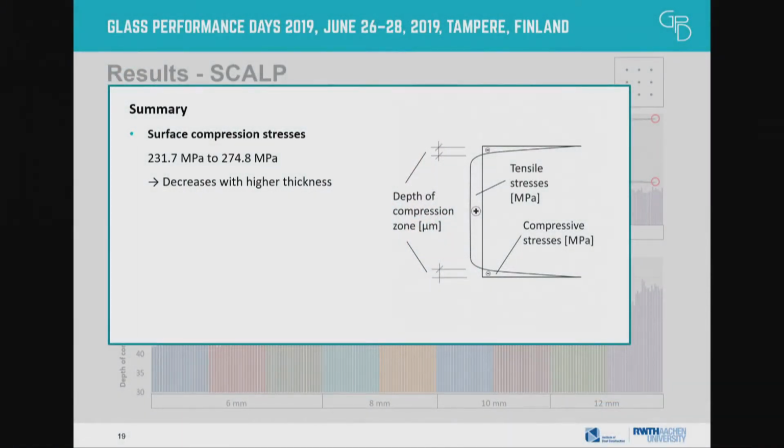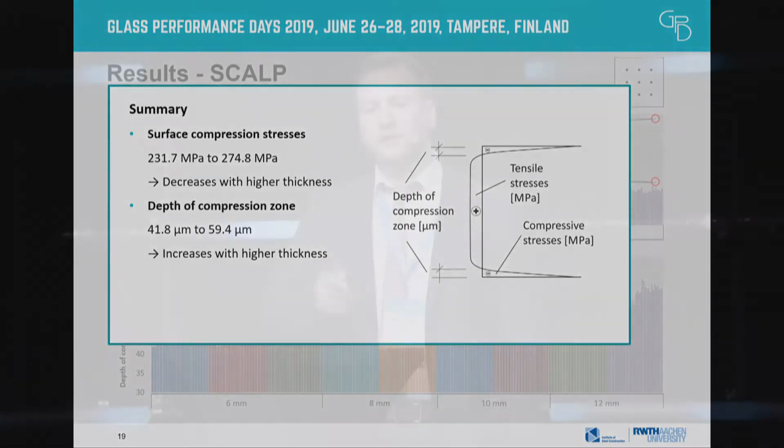To sum it all up, the measured surface compression reached up to 270 megapascal, and they decreased with higher thicknesses. The depth was up to 59 micrometer and increased with higher thickness. All the glasses were pre-stressed for the same time, because if you lay the glass into the molten bath, over time the pre-stress gets bigger and reaches a maximum after about 24 hours, I think. And ours just were pre-stressed for 7 hours.